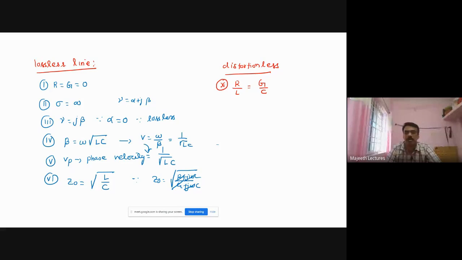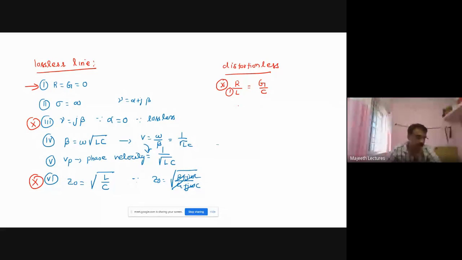A line is called a distortionless line if R by L is equal to G by C. Similarly, for a lossless line, we must know these parameters very clearly, because these are all secondary constants, Z naught and gamma. So these values we must know. For a lossless line, R is 0, G is 0. For a distortionless line, R by L is equal to G by C.